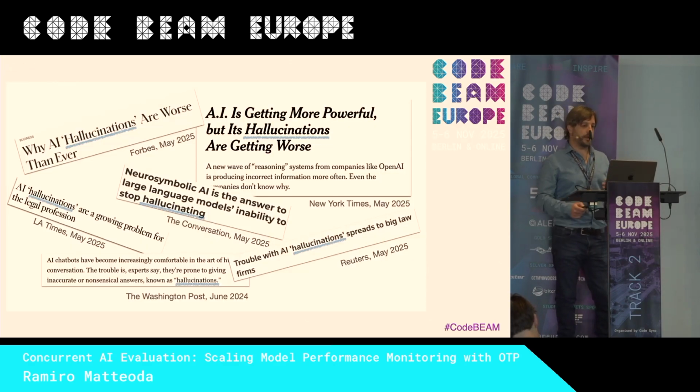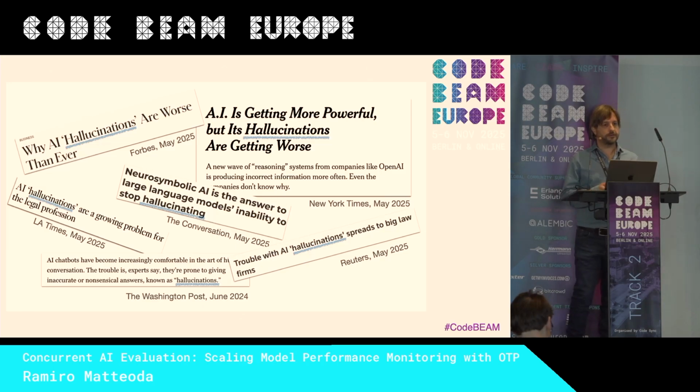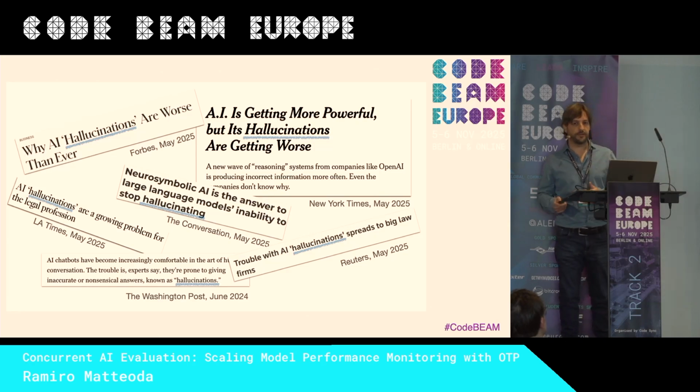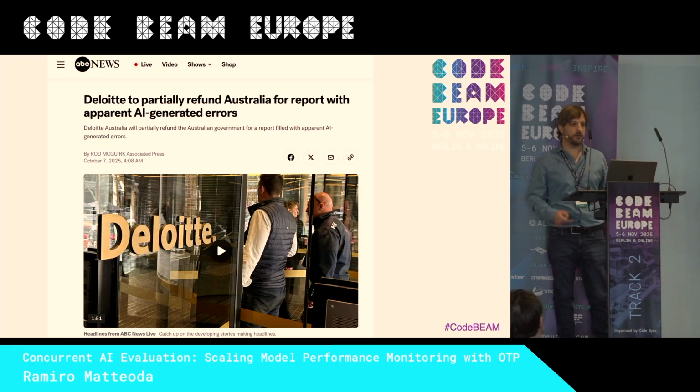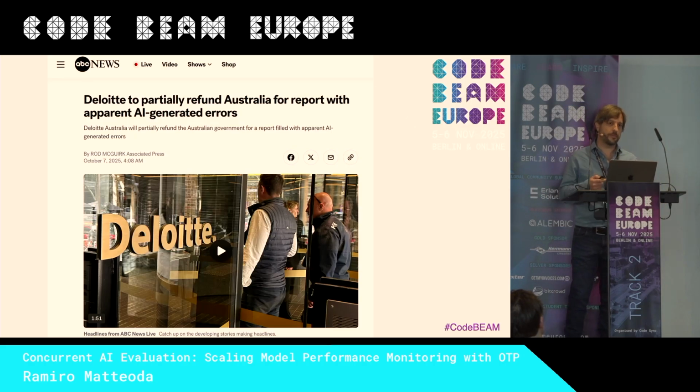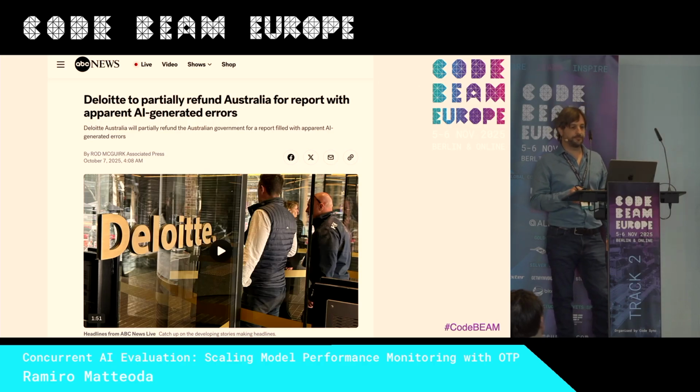Today we see a lot of news about problems generated by AI hallucination. One example could be lawyers who presented to the court a brief with non-existing cases generated by the chatbot. That caused a problem. And it's not only a problem of the AI because it's not deterministic. It's also a problem of the user who didn't check that. The user should check what they are presenting, but sometimes they don't. One last example that I saw in the news is that Deloitte had to refund the Australian government because of hallucination or errors in a report generated by AI.